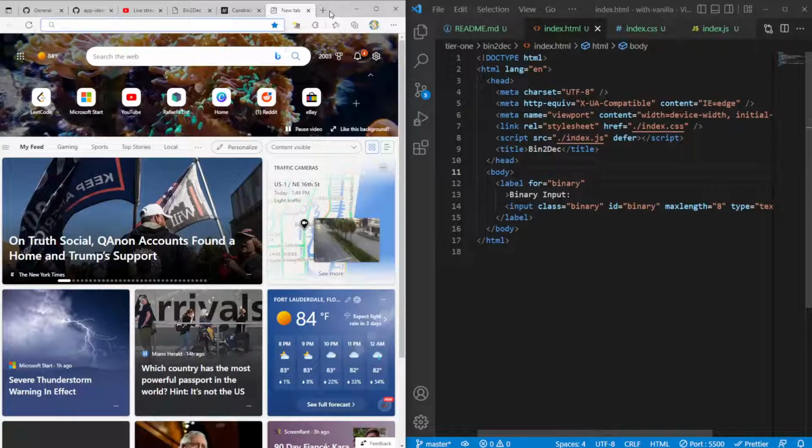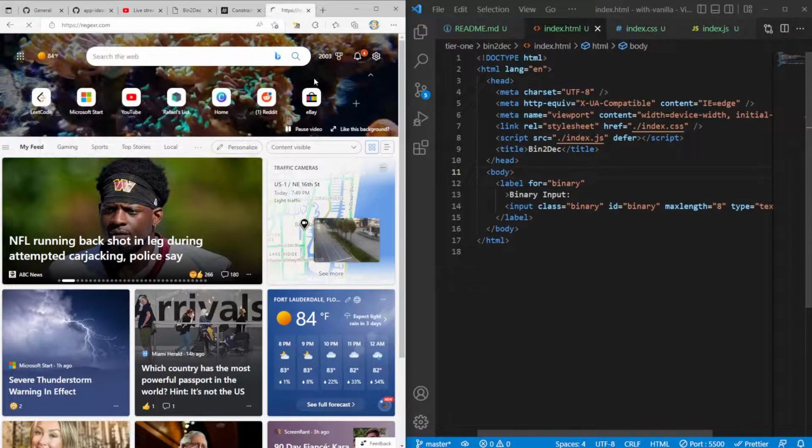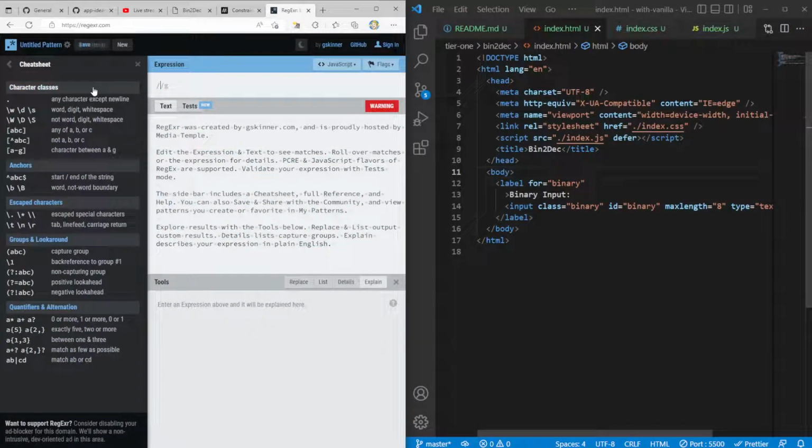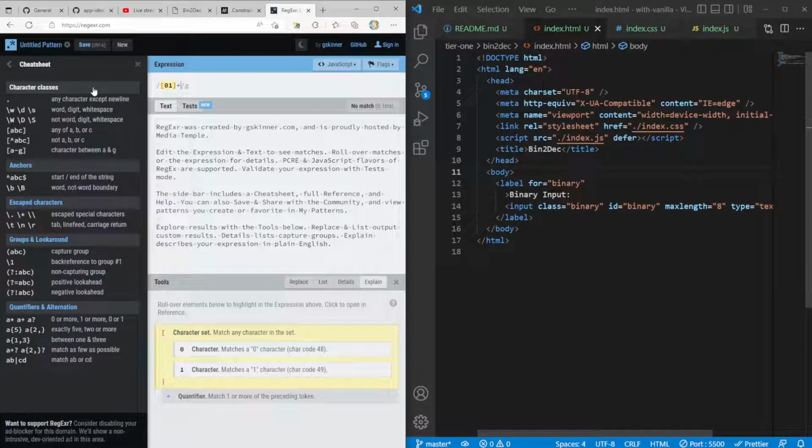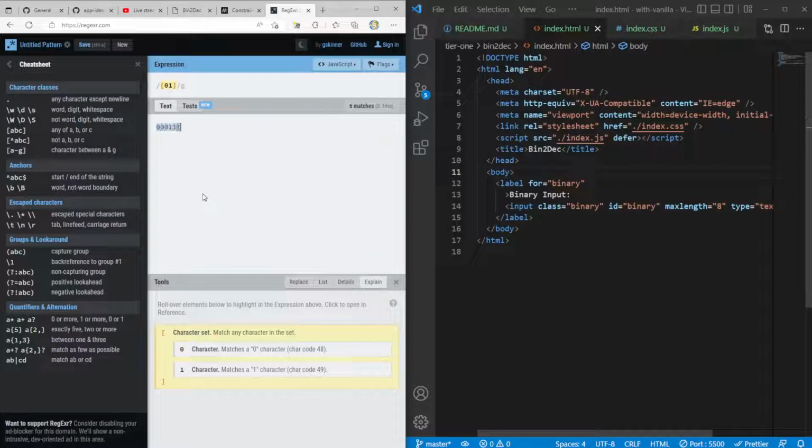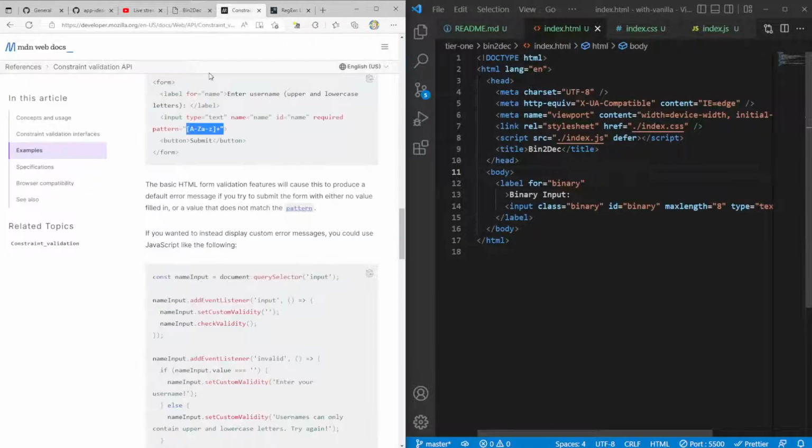Now, there's a website called Regexer. What type of pattern will I need for this? I guess I want any 0 or 1. And I think if I just do 0, 0, 1, and if I do this one, that's any string. So as soon as I put a 2, okay, no, so it needs to just be 0, 1. I think I can just use the 0, 1 pattern right here and then do the rest.